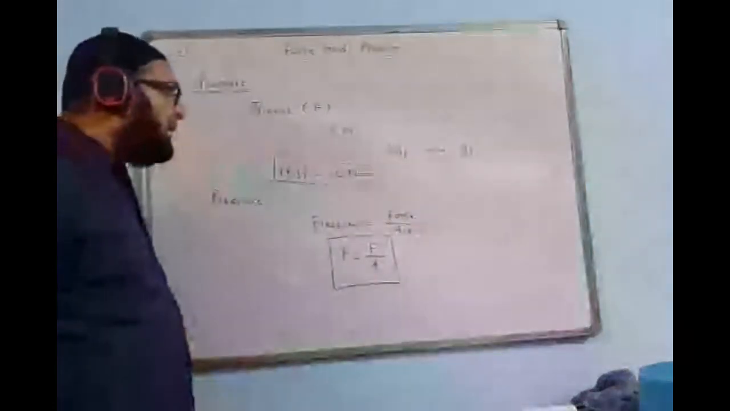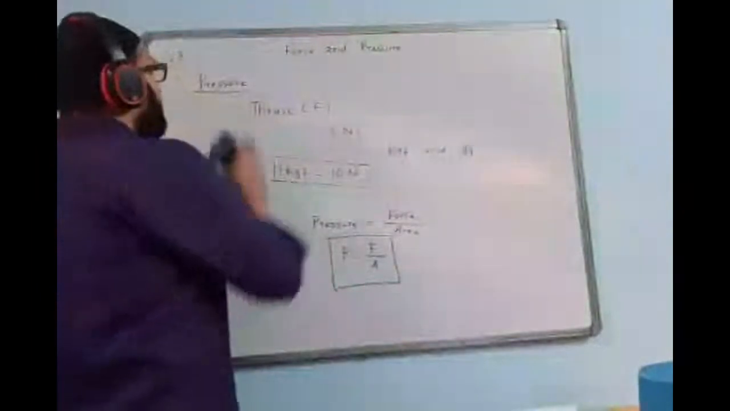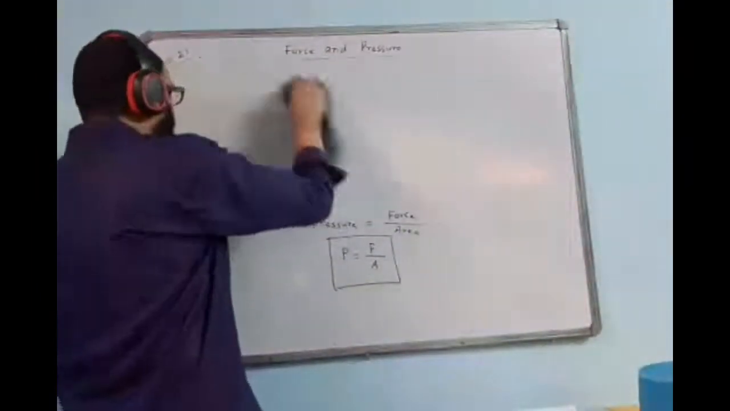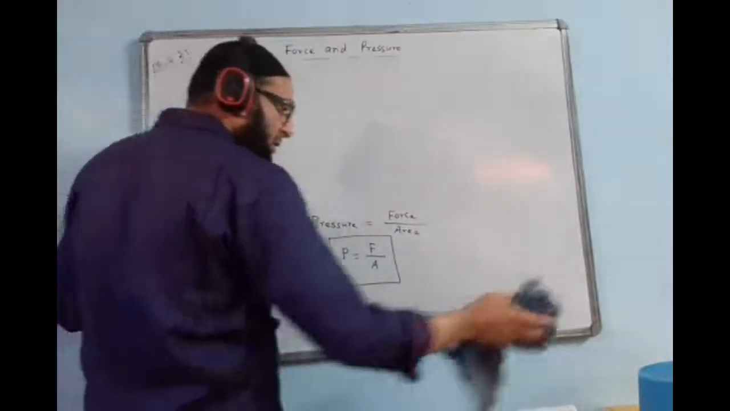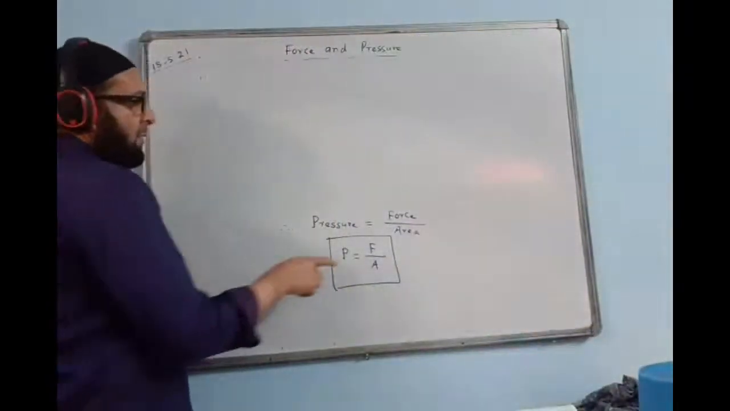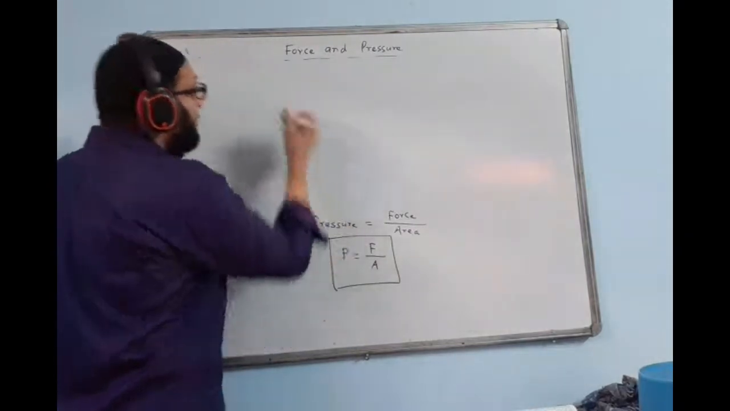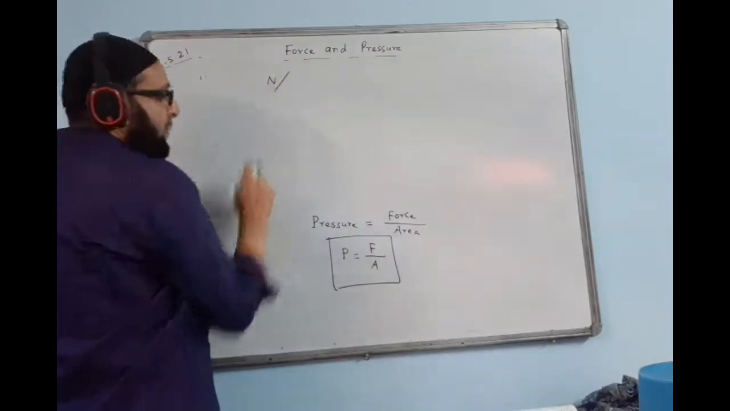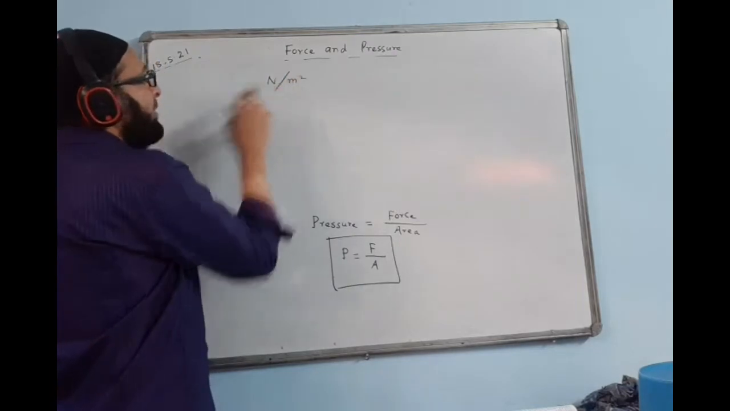Write down below this. The SI unit of pressure. You can see force. The SI unit of force is Newton. Divide means per unit. Per area means meter square. The SI unit of pressure is Newton per meter square.